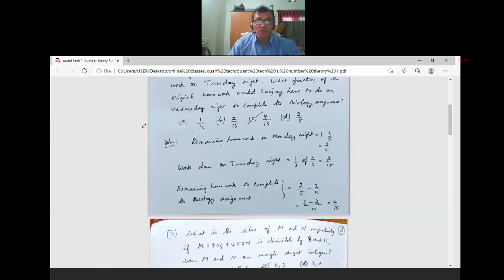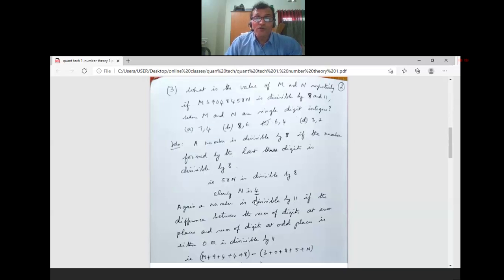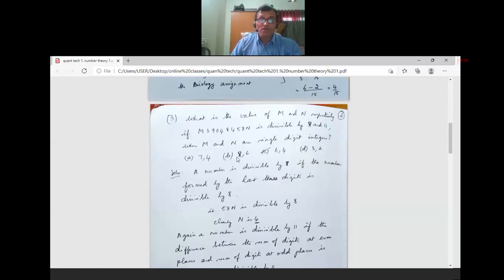Now see the third question. What is the value of M and N respectively if M39048458N is divisible by 8 and 11, where M and N are single digit integers?